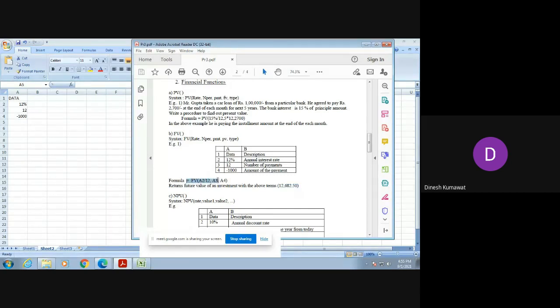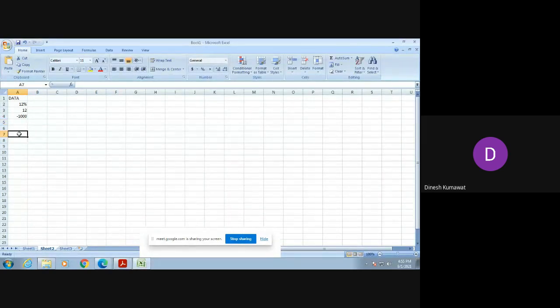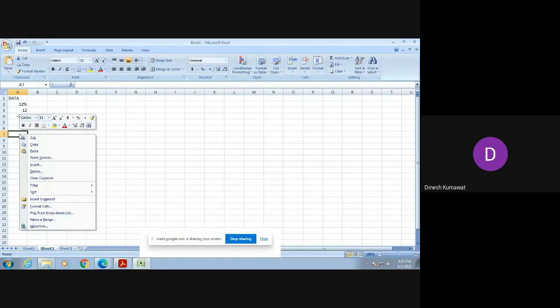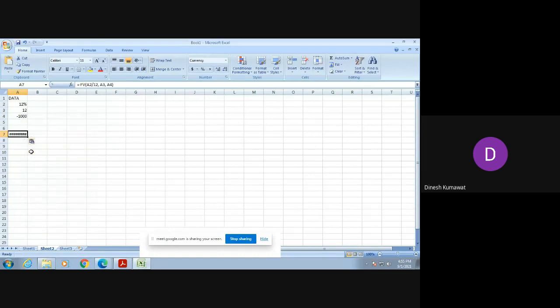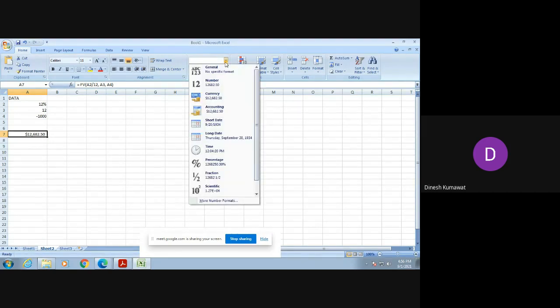I am copying this formula from here and entering it over here. You can pick any arbitrary cell and enter that formula. Again you can see some hashtags, so you just enlarge this column length. Here we are having its answer to be $12,682.5.